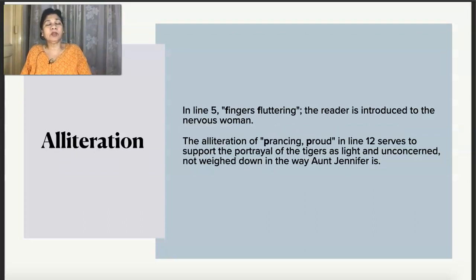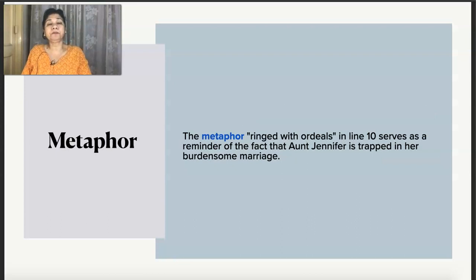Coming on to the next one that you already know, alliteration. Alliteration is the repetition of initial consonants. In line number 5, we have fingers fluttering, and then again in line number 12, prancing proud. These two carry the consonants F, fingers fluttering, and P, the alliteration prancing proud. So that's what we have here.